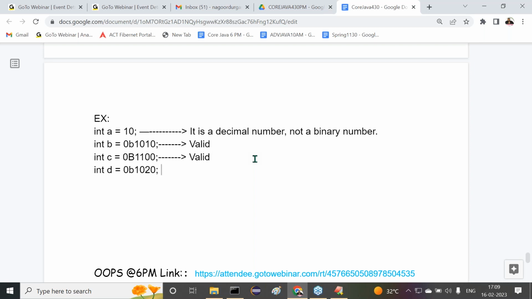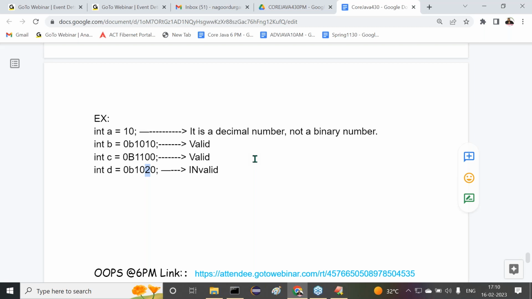Next one, 0b1020 I provided. Valid or invalid now? Invalid. Why is it invalid now? 2 is not in the input alphabet of the binary number. Binary numbers' input alphabet is zeros and ones only. By using zeros and ones only, we have to prepare the numbers. Got it or not? 2 is outside of the input alphabet for binary.